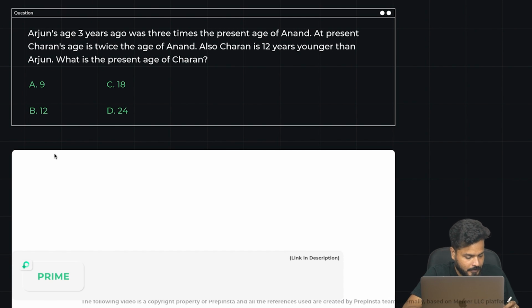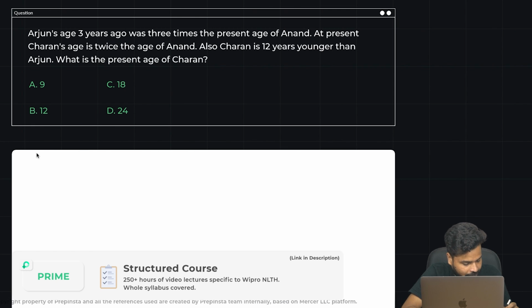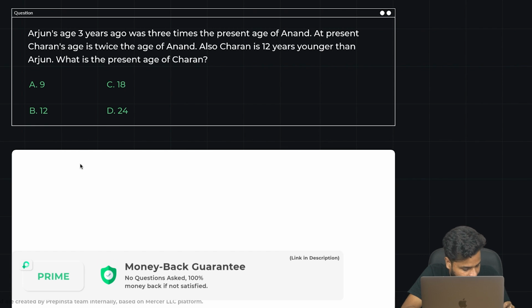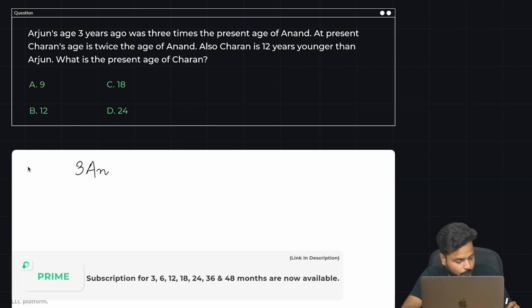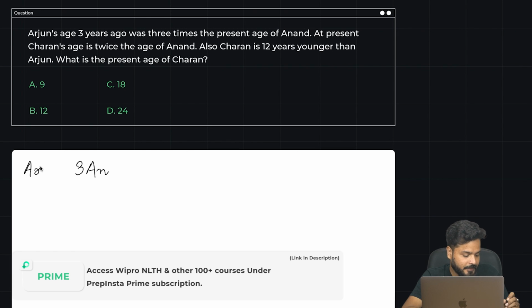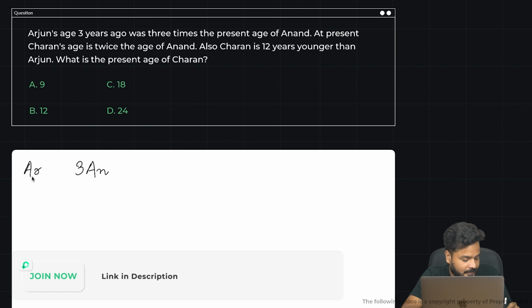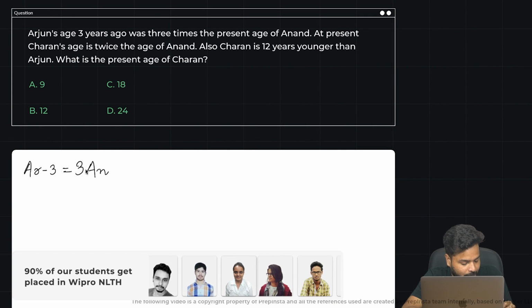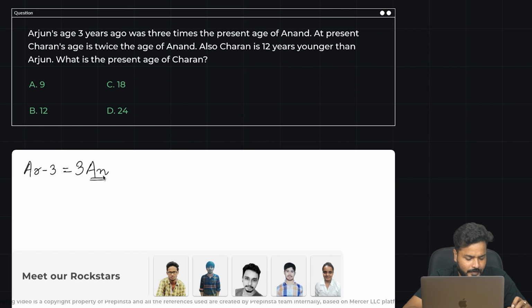Okay. Arjun's age 3 years ago was 3 times the present age of Anand. So let's say AR is Arjun's current age and AN is Anand's present age. So Arjun's present age minus 3 would be equal to 3 times Anand's present age. That's what the question means.